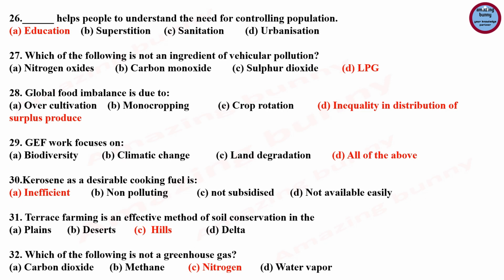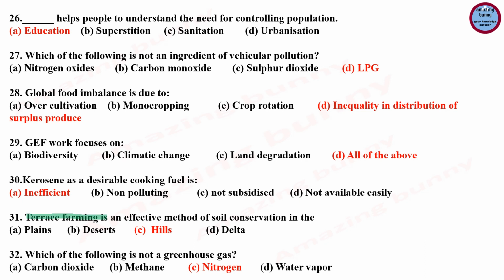Question number 30, kerosene as a desirable cooking fuel is, and the options are inefficient, non-polluting, non-subsidized and not available easily. Kerosene is subsidized, so option C is incorrect. And an extensive network has been put in place for its distribution, so option D is eliminated. Both these measures are meant to facilitate access and affordability for the poor, so the answer is inefficient. Kerosene as a desirable cooking fuel is inefficient, meaning the calorific value is low.